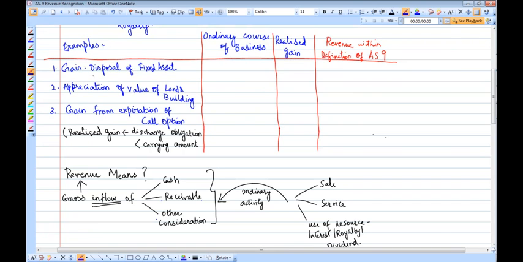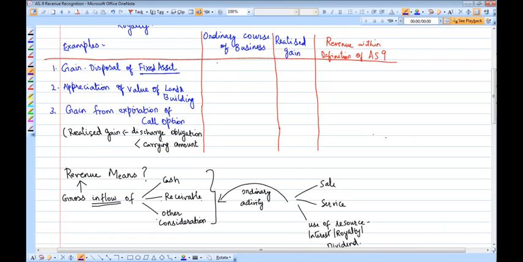First is gain from disposal of fixed asset. As we read the term, it is fixed asset, which means that it is not something which the entity deals with in the ordinary course of business. Fixed assets are something which was used for the running of the business, or as we learned earlier, this is a capital expenditure, right?